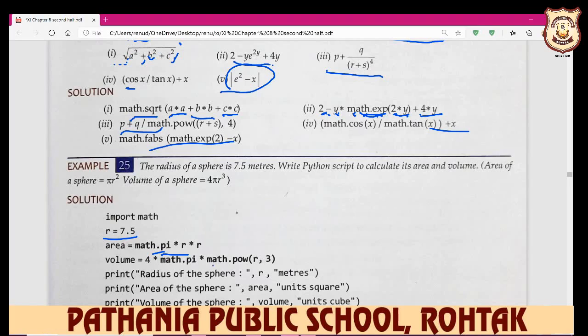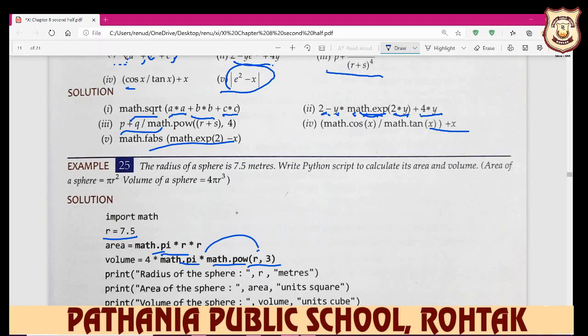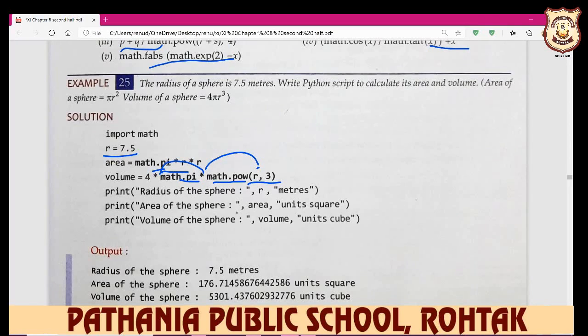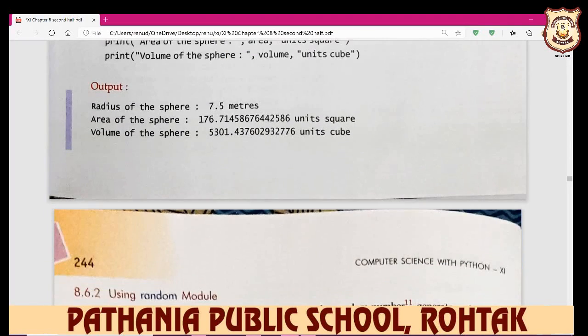Same like volume, how to find the volume: 4 multiply math.pi multiply math.pow of r raised to power 3, so it means r raised to power 3, and here pi, so it multiplies with the pi and it multiplies with the 4 here and displays the answer. Okay, so these all are the methods, and do the practical of these.